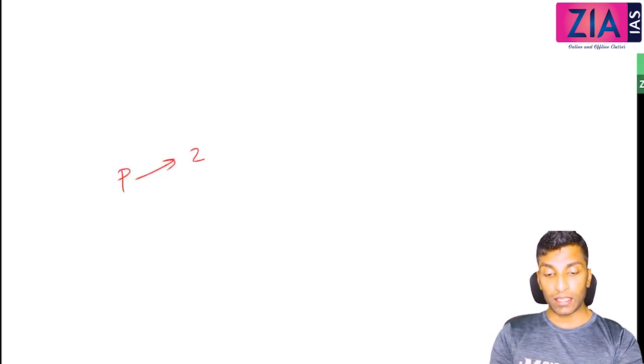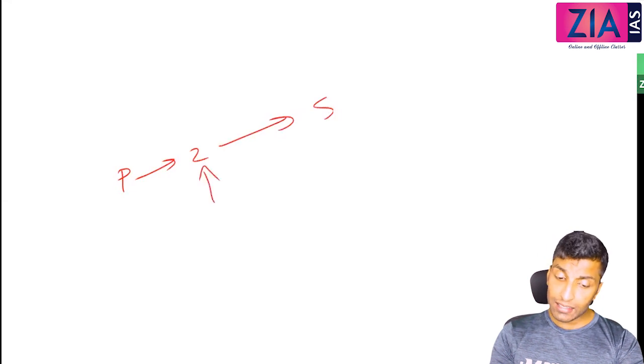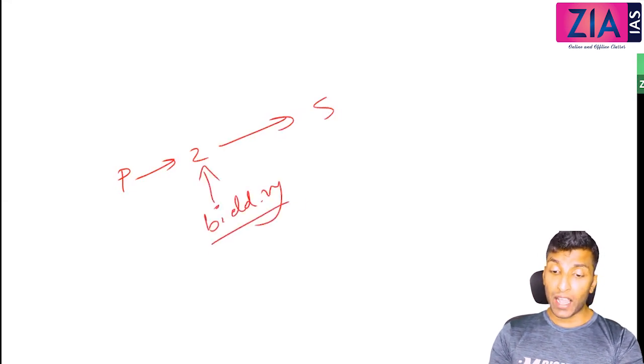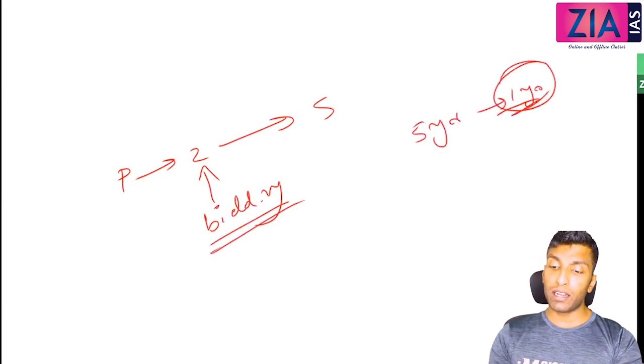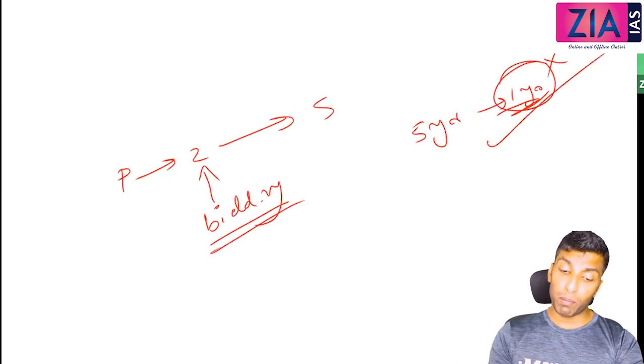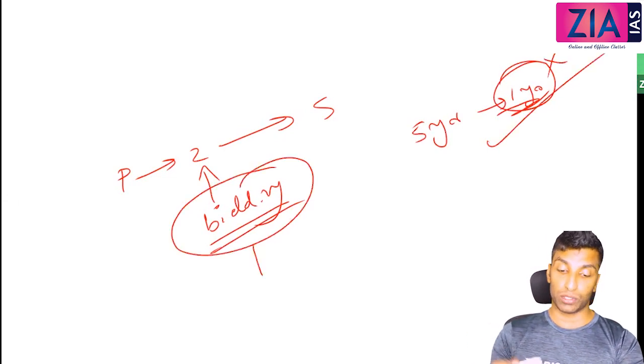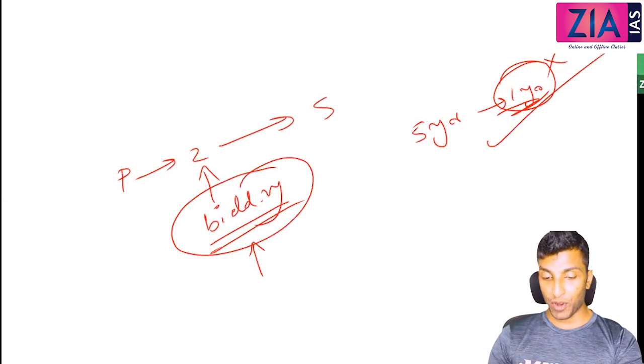What happened is, after 5 years, this system was abolished. The system remained the same: the peasant pays the zamindar, and the zamindar pays the state. Again, the zamindar was selected on the basis of bidding. But 5 years now changed to 1 year. That means after 1 year, if you are not paying, the zamindar can be evicted. But still, the root problem is the same. What is the root cause? The bidding process was the main problem.